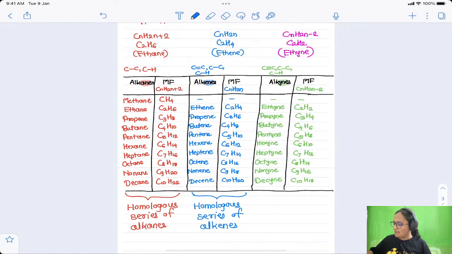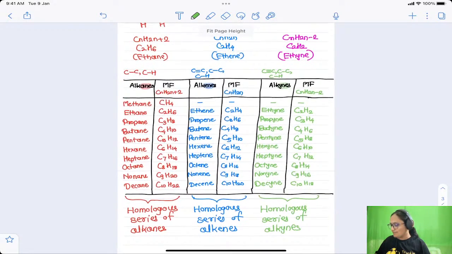They have similar physical and chemical properties, and they have the same general molecular formula, CnH2n, and all of them have at least one carbon to carbon double bond, right? Then these last 10 members can be called the homologous series of alkynes. They have similar chemical and physical properties, and the same general molecular formula.